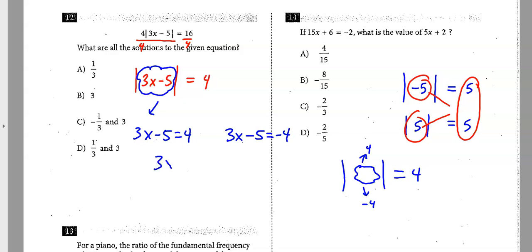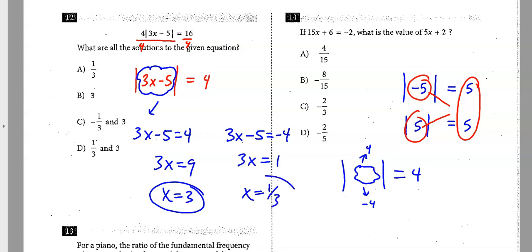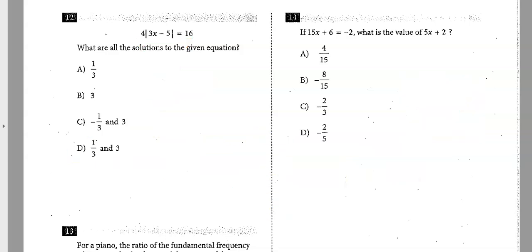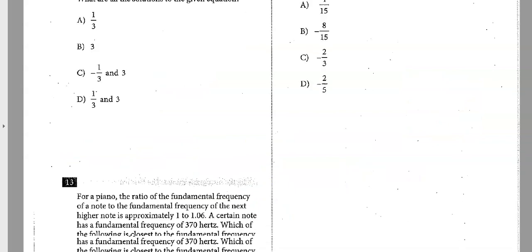So on this one, add 5 to both sides, and you'll get x equals 3. And then this one, you add 5 to both sides, and divide, and you get 1/3. So it looks like there's 2 answers, 1/3 and +3. So be careful on absolute value problems, because they should have 2 answers in there.